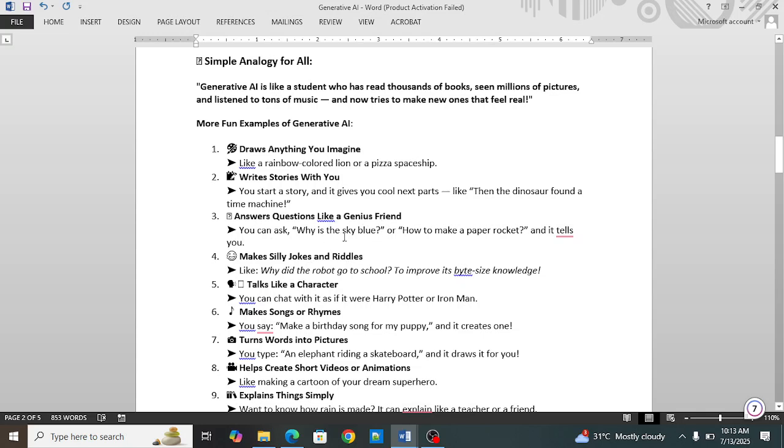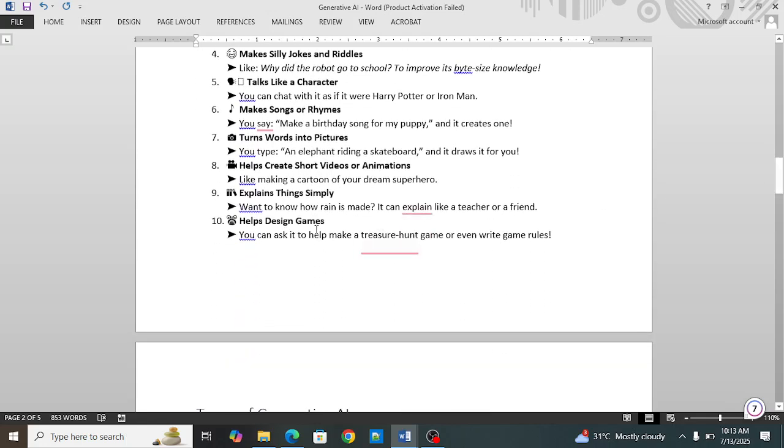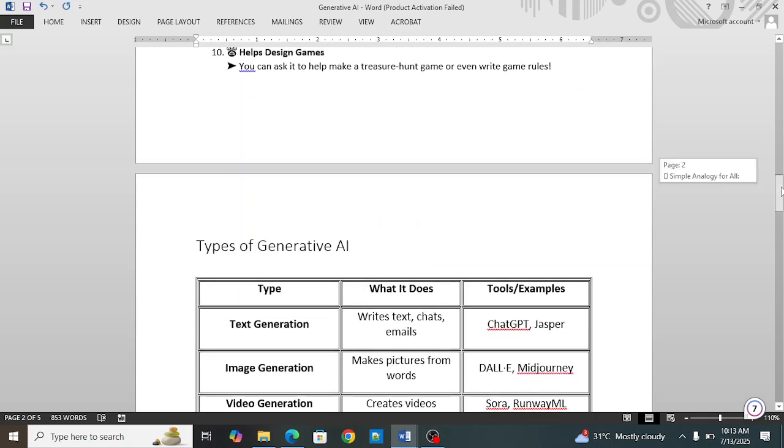You can ask why is the sky blue or how to make a proper paper rocket, and it will tell you about everything. Make silly jokes and riddles, talk like a character, make songs or rhymes, turn words into pictures, help create short videos or animations, explain things in a simple way, help design games. So more and more examples can be there.